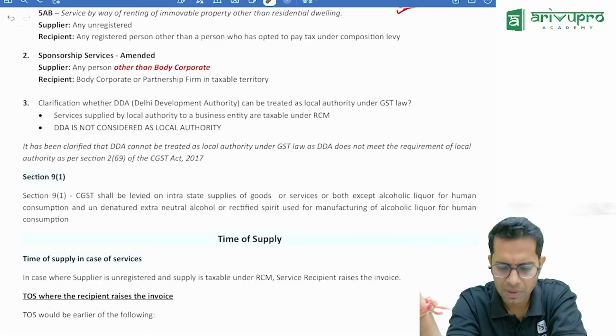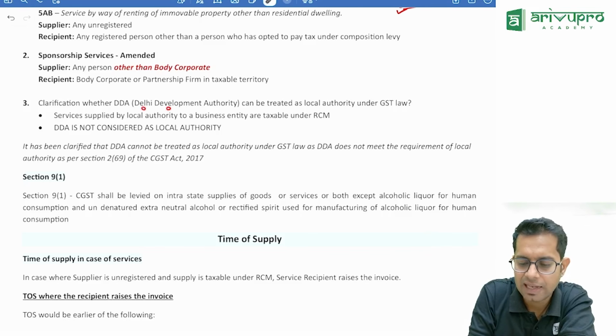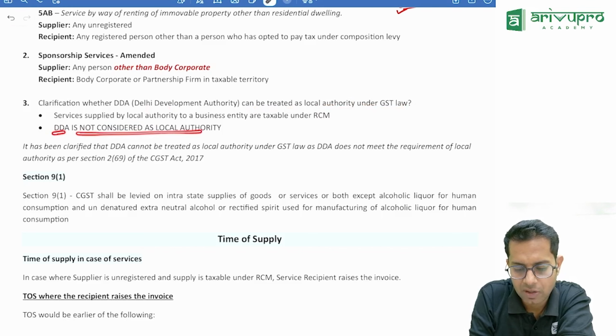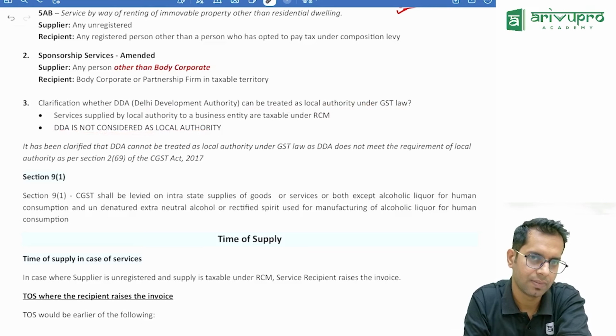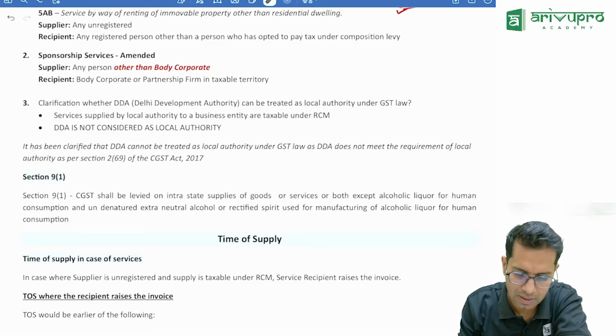Lawmaker says no, BBMP is not a local authority. Clarification whether Delhi Development Authority can be treated as a local authority under GST law. Delhi Development Authority is not a local authority. Okay, because they are doing business. They are doing business.